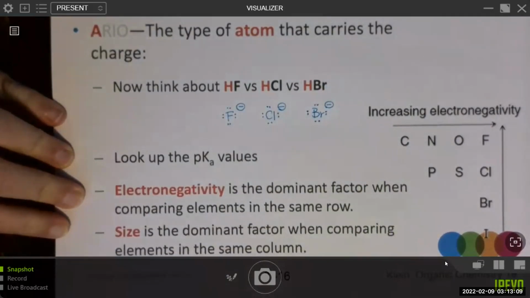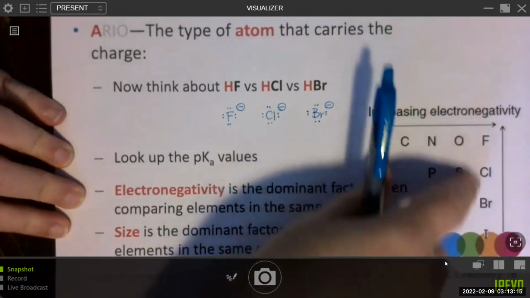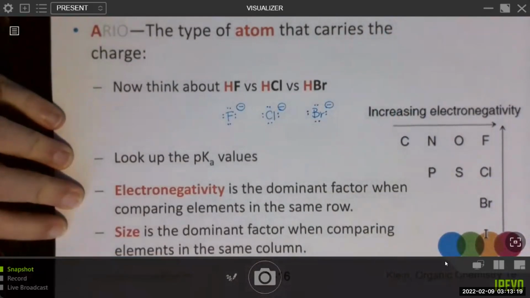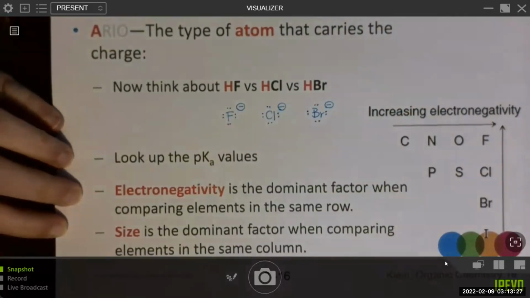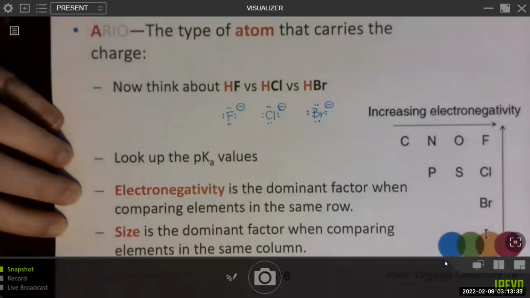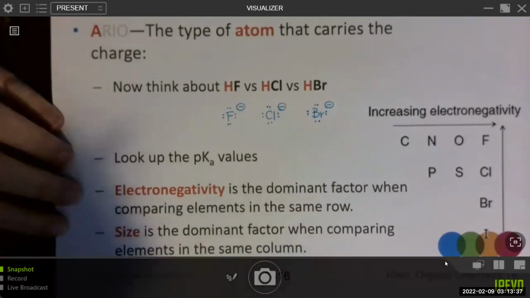Looking at these, where are they located on the periodic table? They're in the same column, the halogens. Before making any predictions, if you made predictions at this point, a lot of students would say it's based on electronegativity, and the more electronegative atom should be more stable with the negative charge.